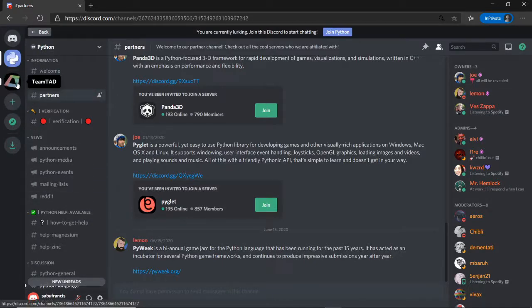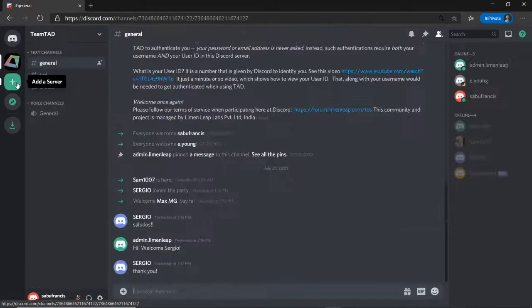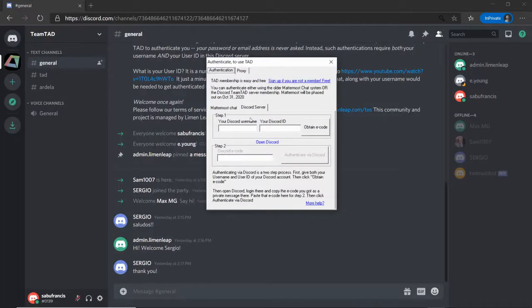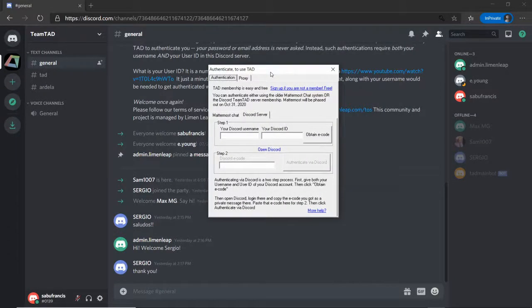There are many advantages which we can talk about later. Let us get back to TAD. TAD has just started, but fortunately more people have joined up, it looks like. Anyway, we have not addressed this concern: when you get into TAD, this is the way it is asking for authentication. How do you authenticate yourself?